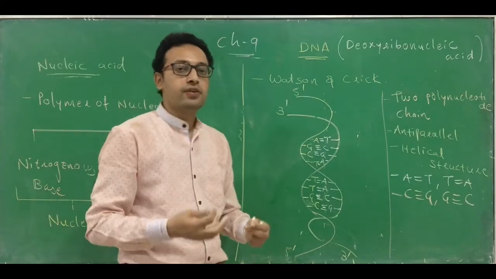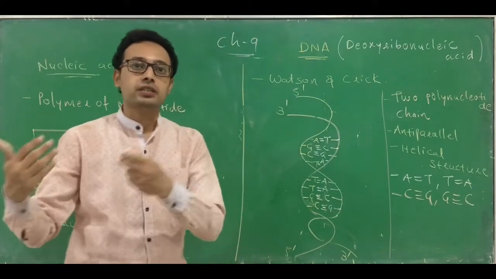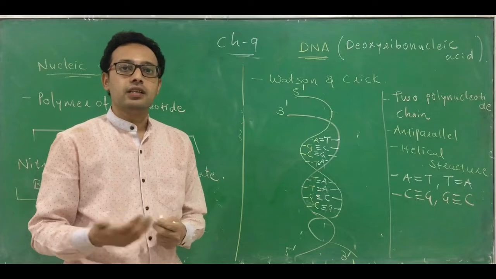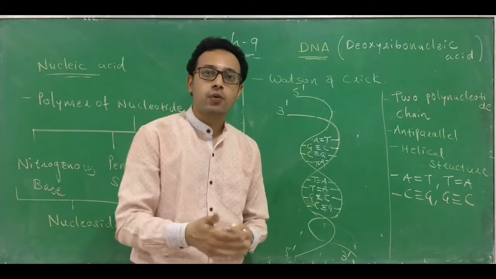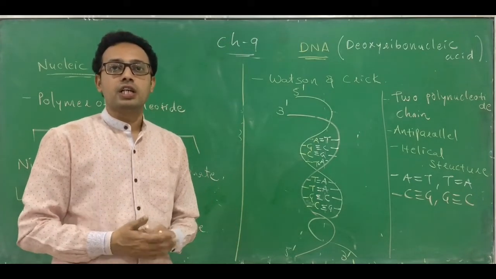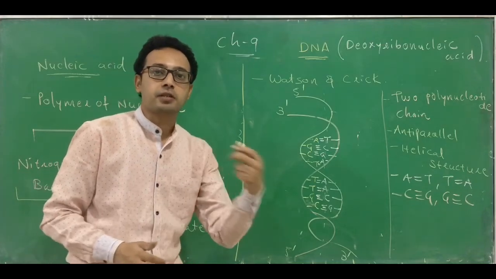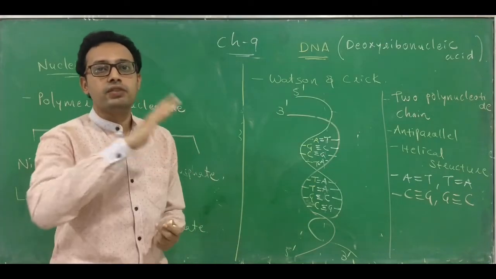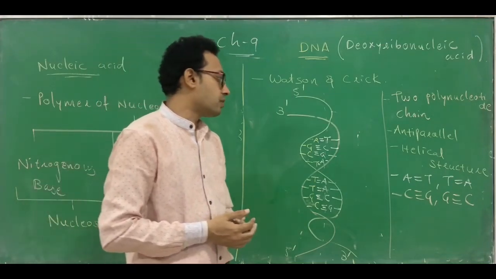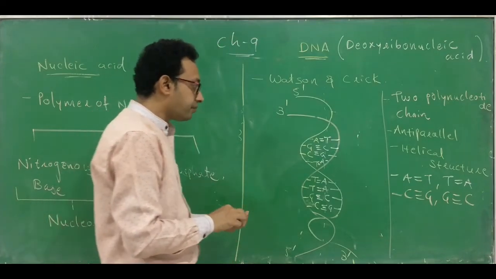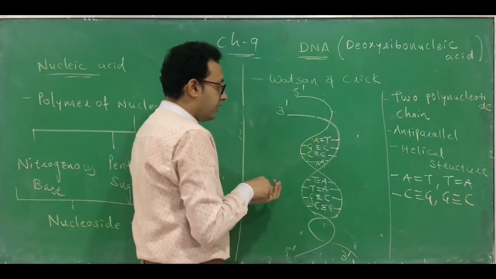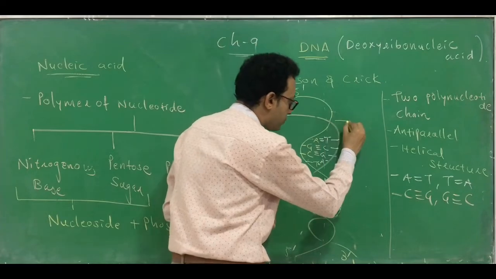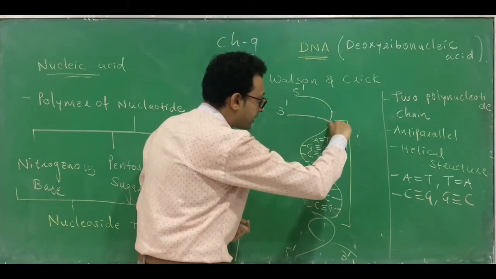And you know the full form of A, T, G, C. A means adenine, T means thymine, G means guanine and C means cytosine. You can also bifurcate which are the purine nitrogenous bases and which are the pyrimidine nitrogenous bases. Now if you see, this is the length of one helix. See, it will start from here.